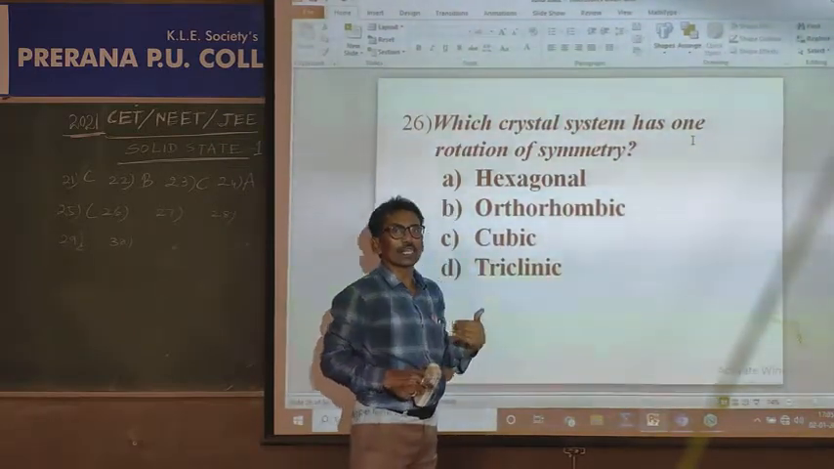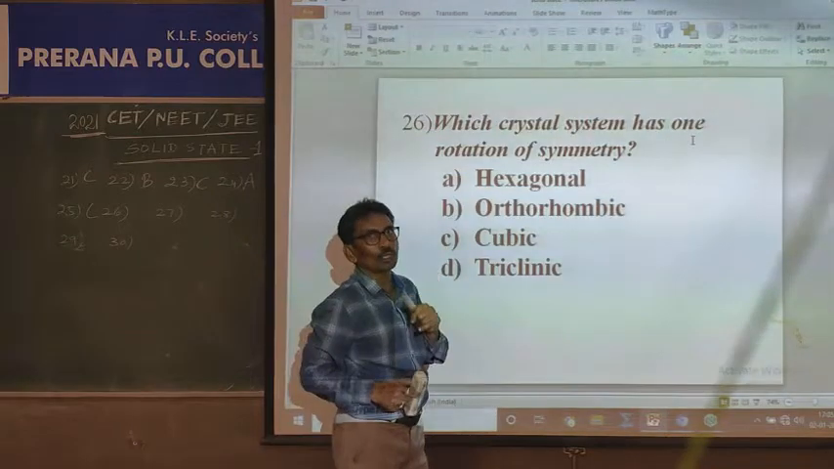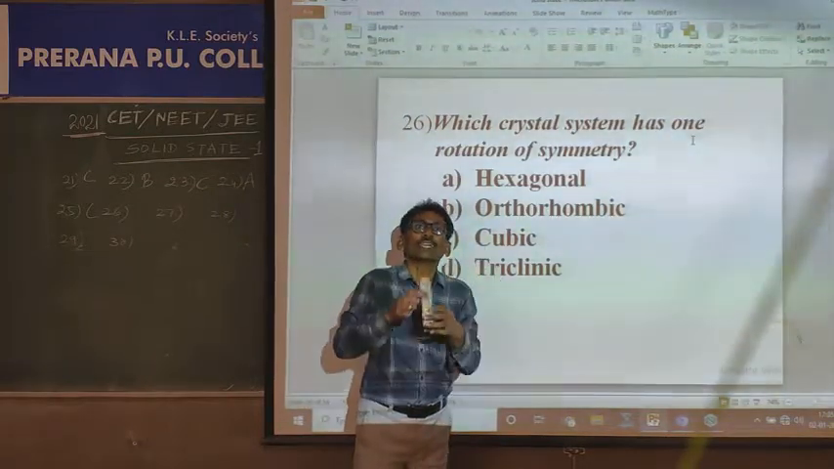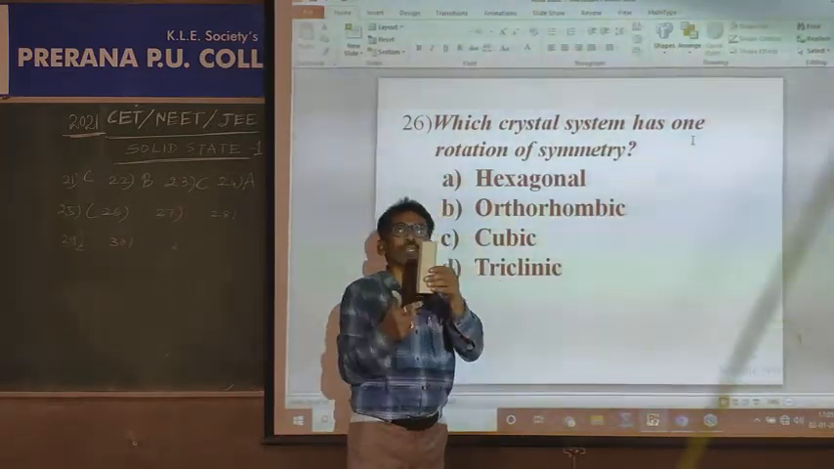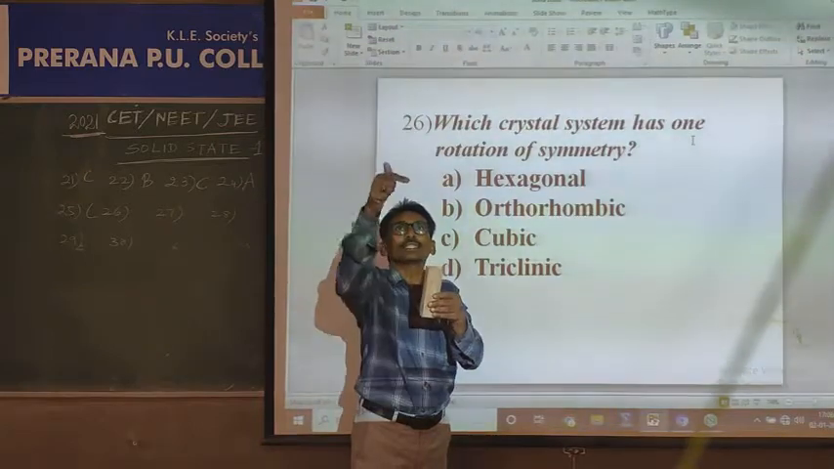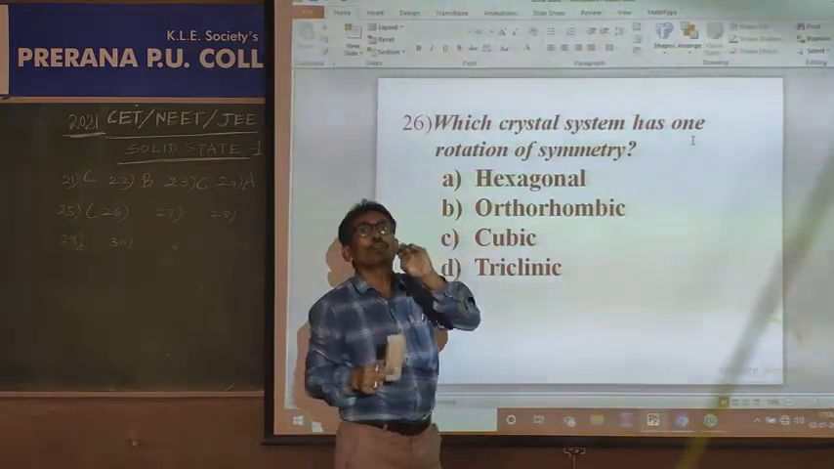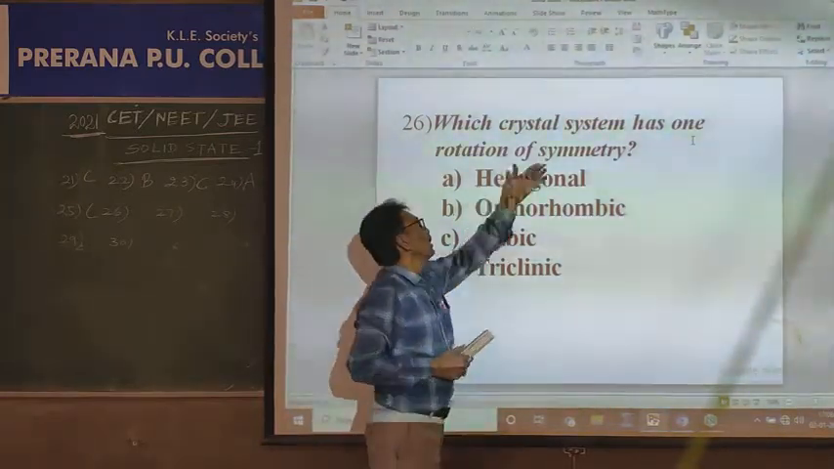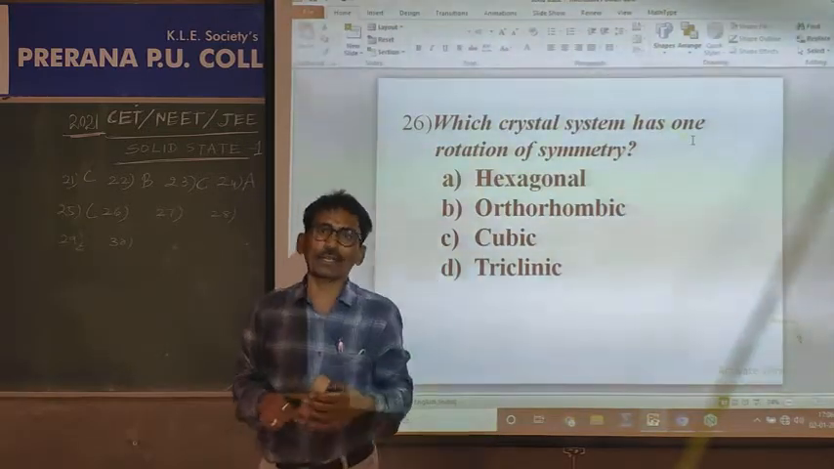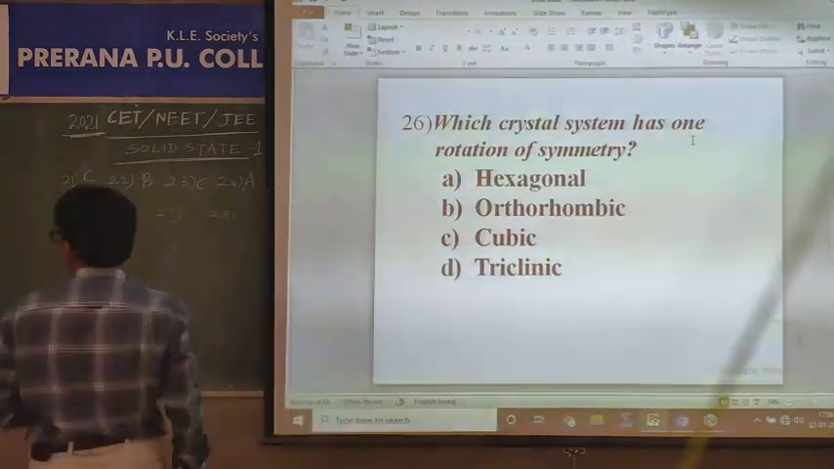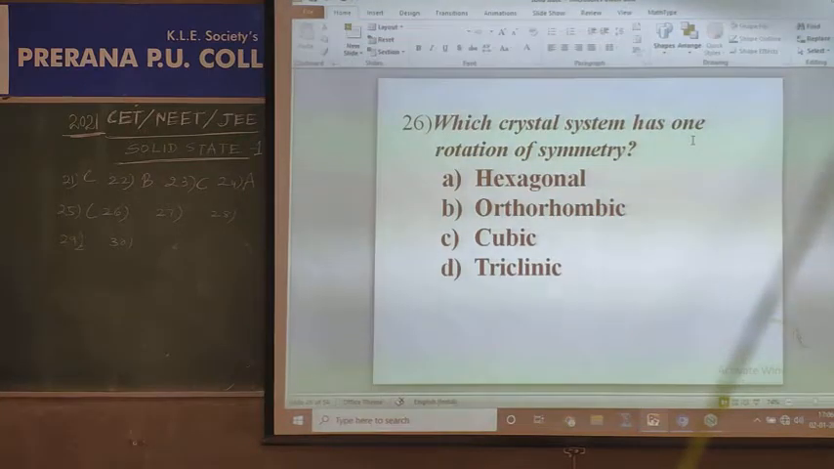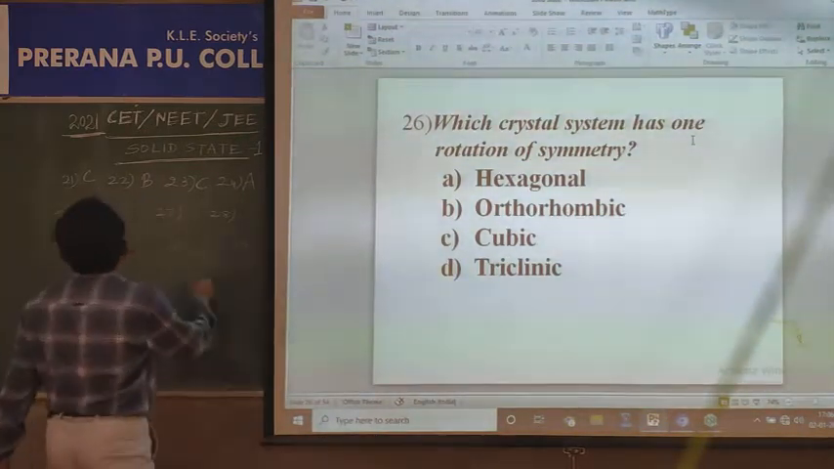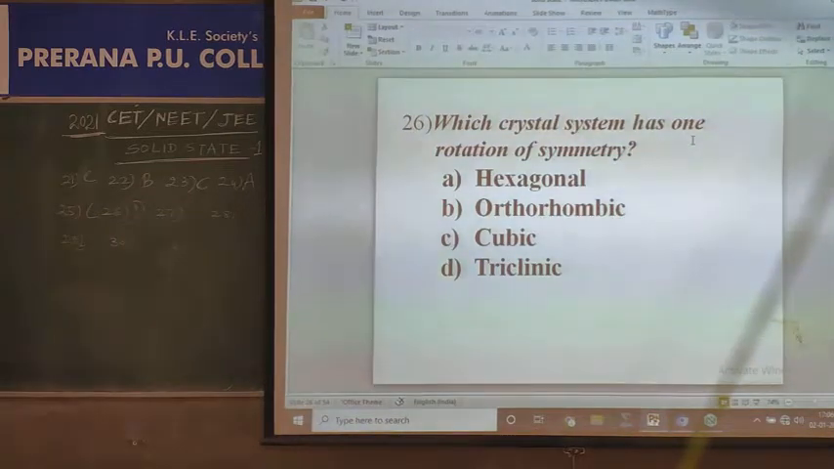After rotating, the same shape appears after 360 degrees. 360 by 360, one rotation, 1. 360 by 4, 90 degrees. If you rotate 90 degrees and the shape is repeated, 360 by 90 is 4. There are 4 types of symmetries, axis of symmetry, like that. So here the answer to 26 is D. Yes, move to 27, which is very easy.